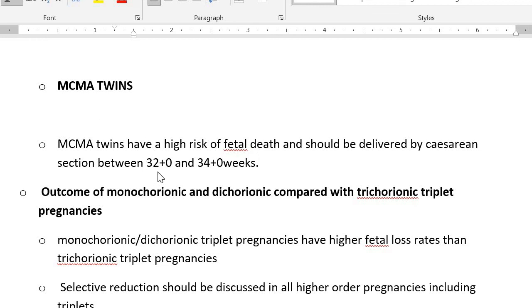Monochorionic monoamniotic: 32 to 34 weeks is the ideal time, okay? If things are fine, then you can go to 35 weeks. Otherwise, just try to deliver between 32 to 34 weeks. Then in cases of